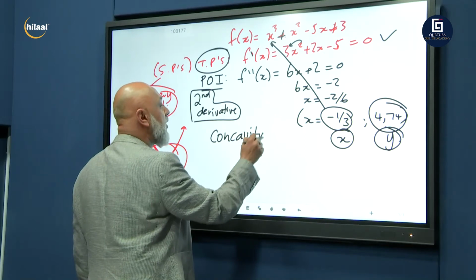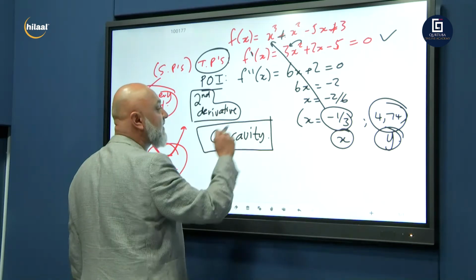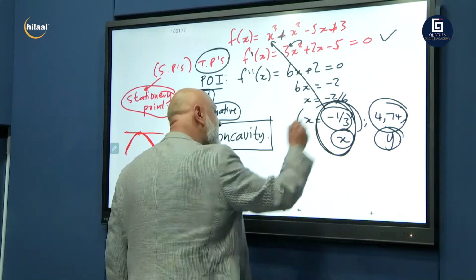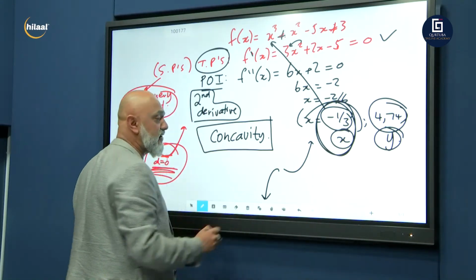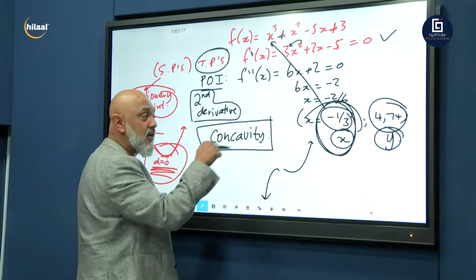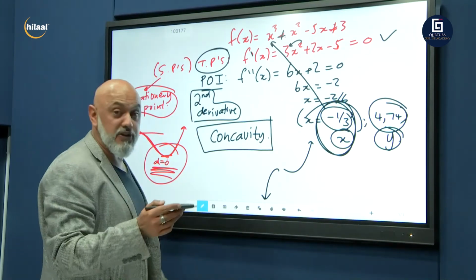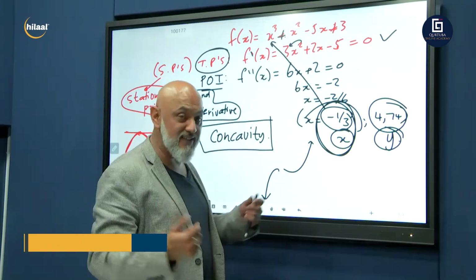This will tell you at what value of x your graph will either be concave up or concave down. Alright, but we'll get to that when I do the explanation. Remember, the question was to sketch the graph. So let's go and sketch the graph.